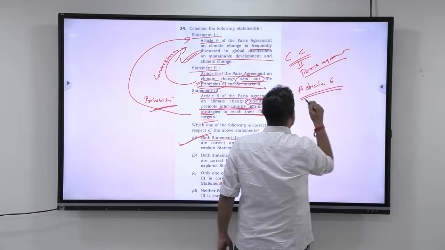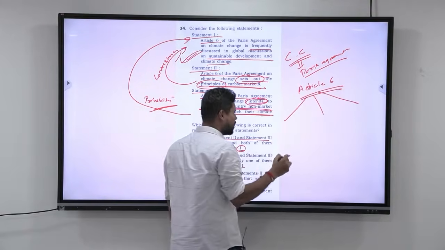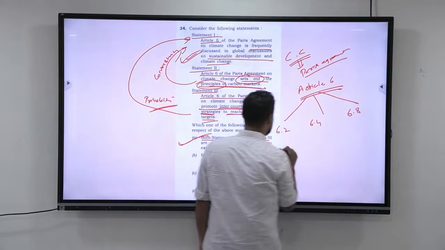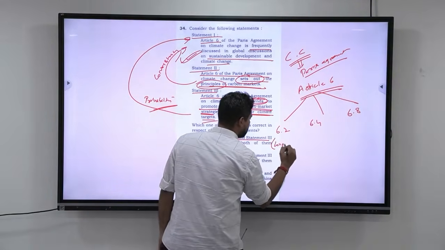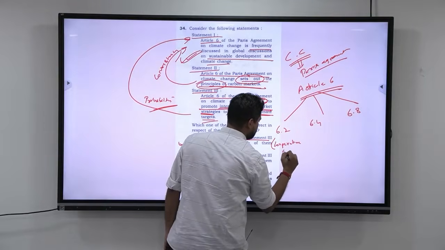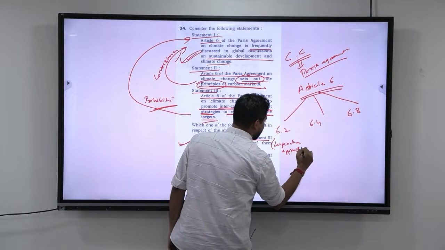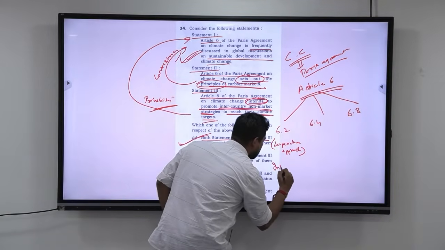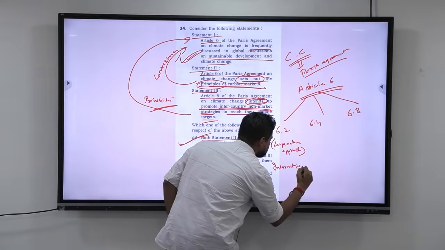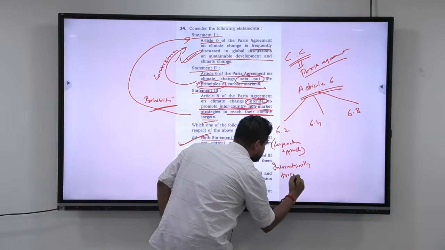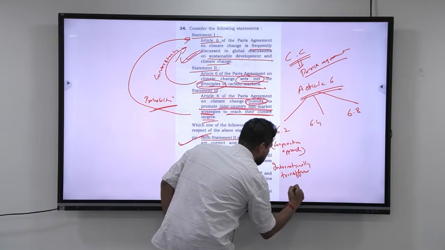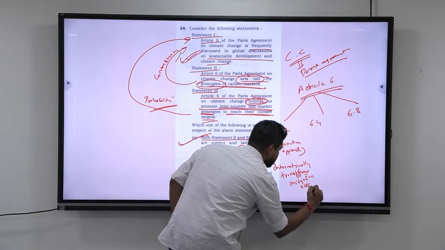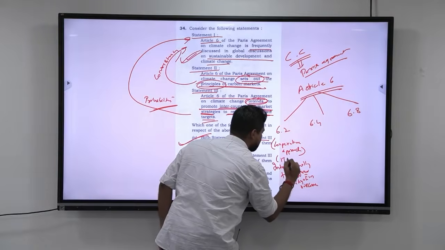In Article 6, three subclauses are very important: 6.2, 6.4, and 6.8. 6.2 is the cooperative approach, where two countries can cooperate and have internationally transferred mitigation outcomes. These are known as ITMOs.